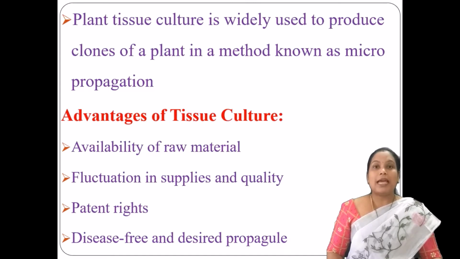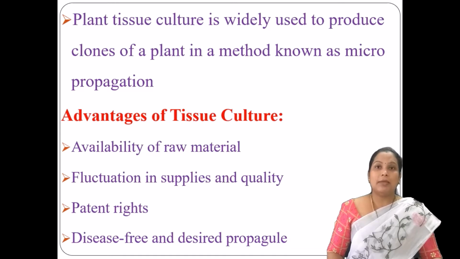Next advantage is the fluctuation in supplies and quality. Sometimes because of diseased crops or climatic changes, there may be a fluctuation in the supplies with respect to the demand in the market.